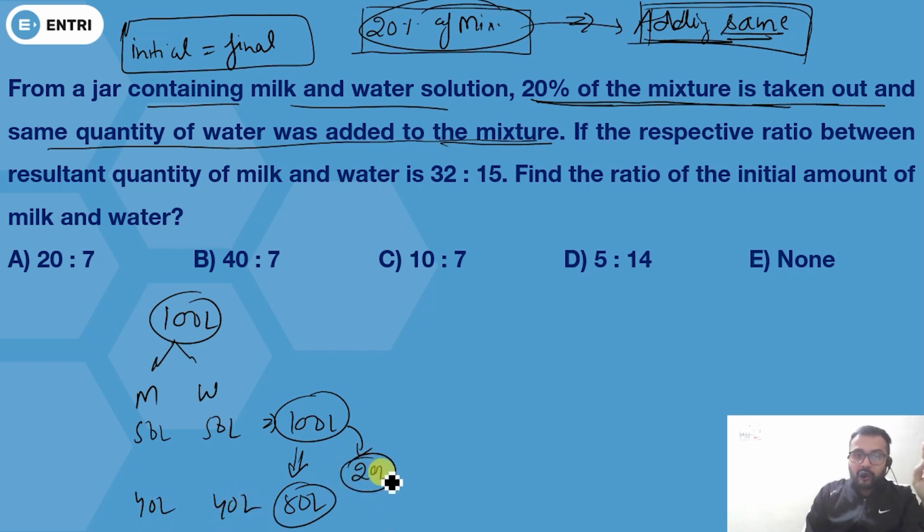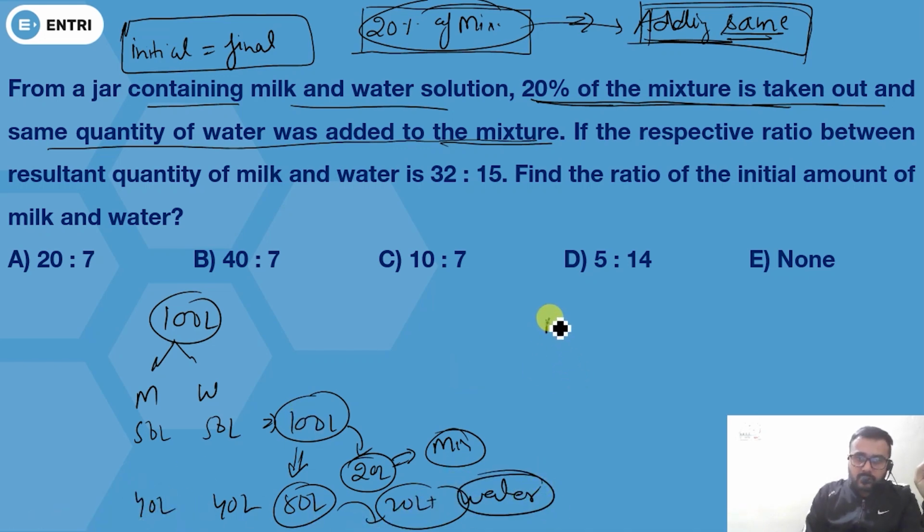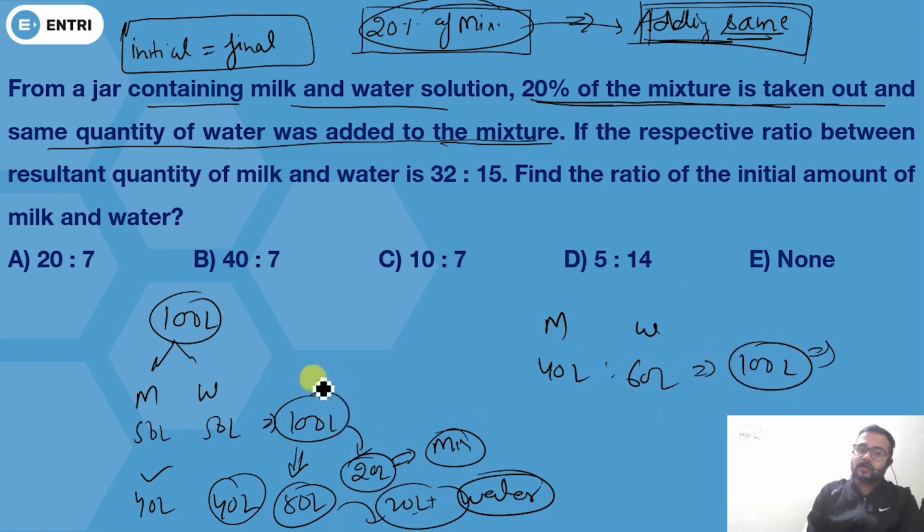Now this 20 liter was mixture, but you are adding 20 liter water now. Only water. So your milk will be here 40 liter. And what will be your water? Your water will be 40 plus 20, 60. And what will be total? Total will be again 100. So can I say your initial quantity was 100 and your final quantity of mixture is also 100?